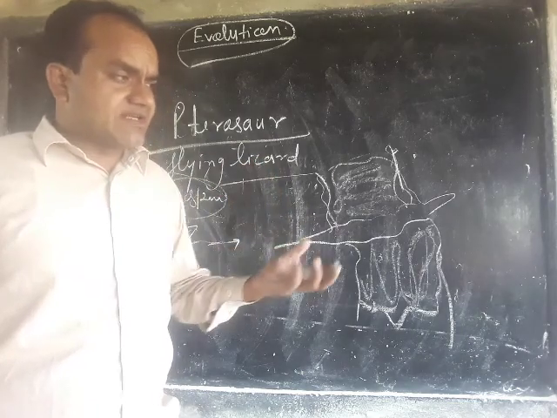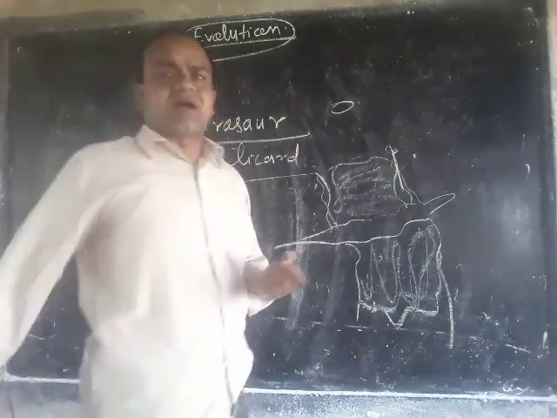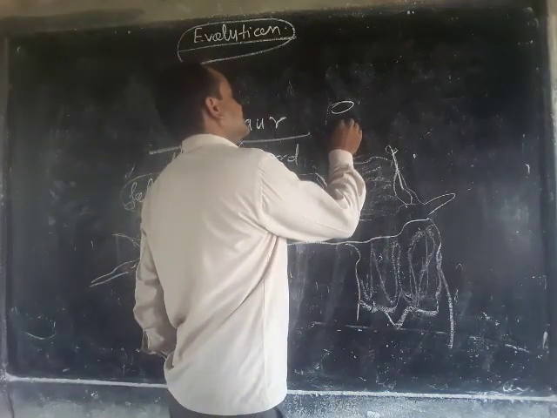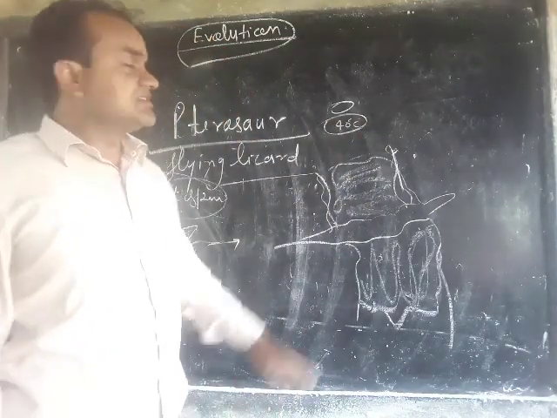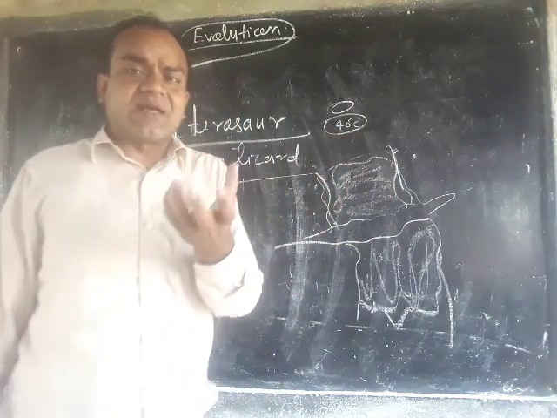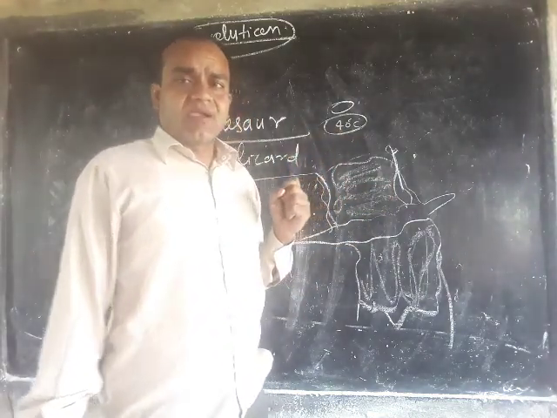We take one more example, a type of bacteria which resists almost 40 degrees Celsius. This bacteria lives in the water and has the ability to resist almost 40 degrees Celsius.